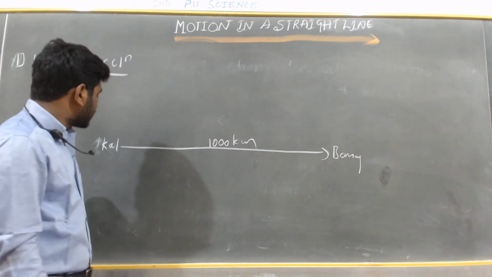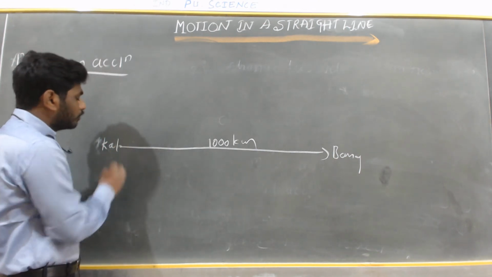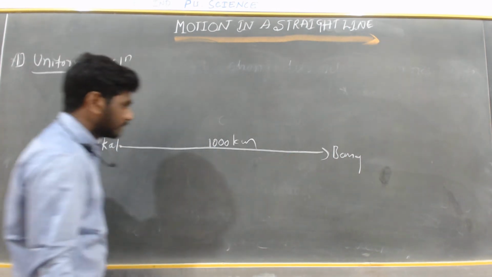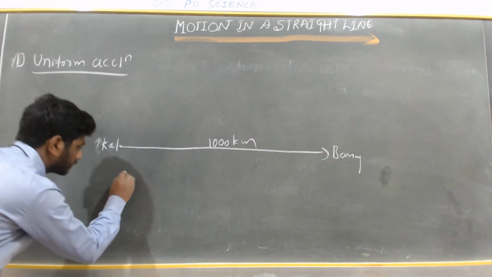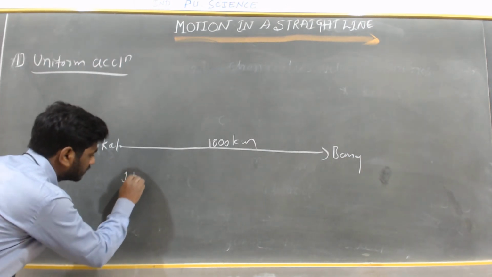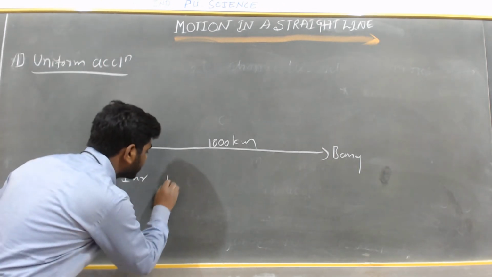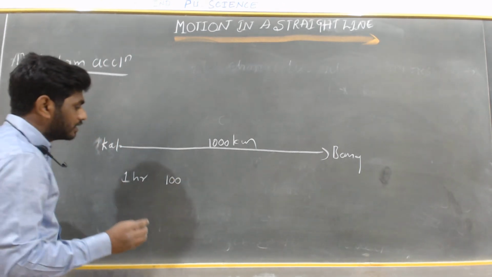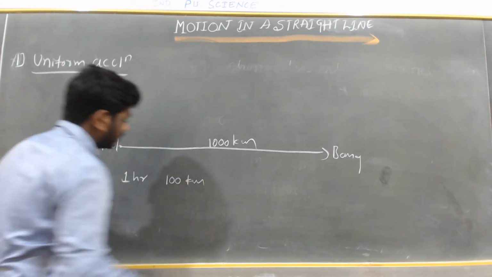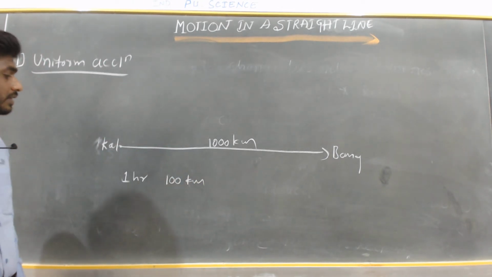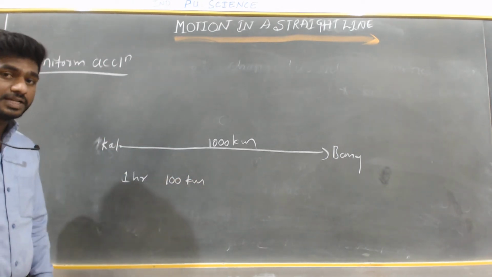Suppose now we are traveling from Kalburgi to Bangalore. In the first hour, you cover 100 kilometers.